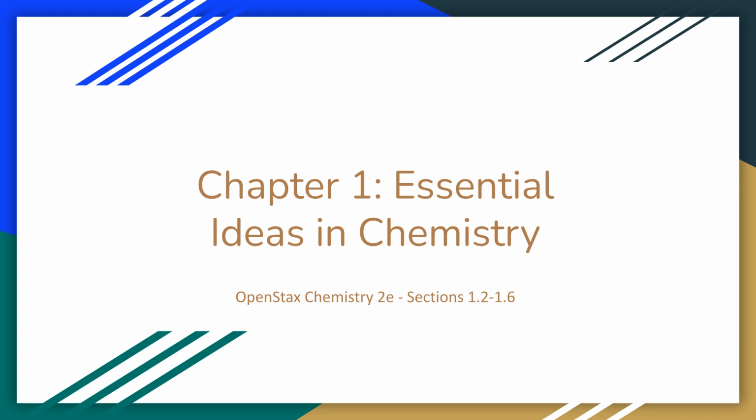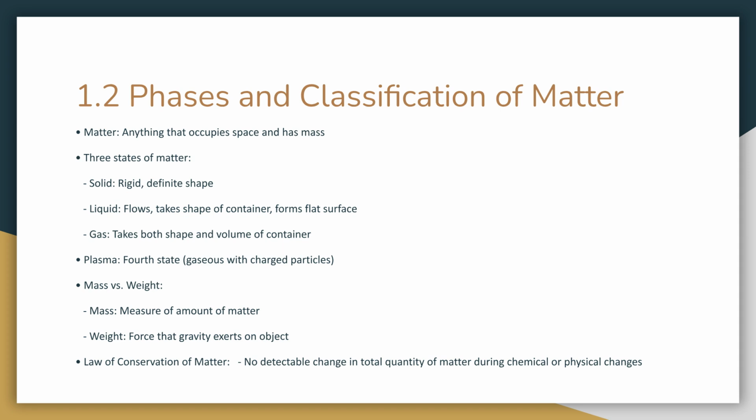Welcome to Chapter 1, Essential Ideas in Chemistry, covering sections 1.2 through 1.6 of OpenStax Chemistry 2E. Section 1.2 covers the phases and classification of matter. Matter is anything that occupies space and has mass.